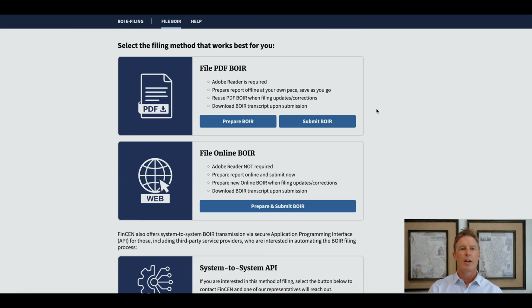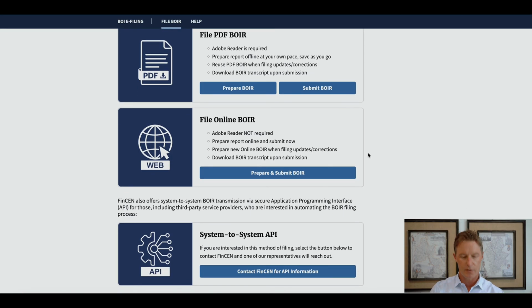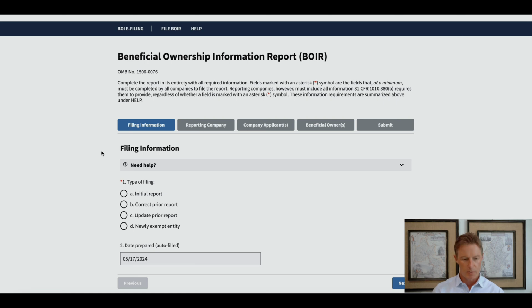You have two ways in which you can file the report. One is by submitting a PDF. You can prepare it here and then submit it here. For the purposes of this video, we're going to do it all online. So I'm going to have you go ahead and select Prepare and Submit BOIR under File Online BOIR. Okay, on this first page, we're simply going to tell them what type of report this is.